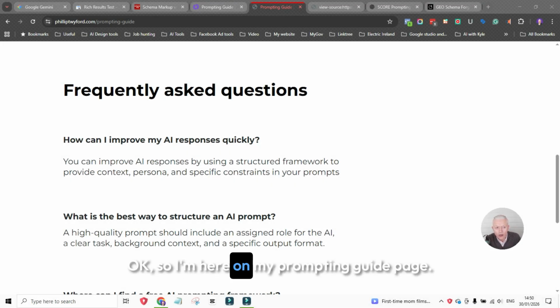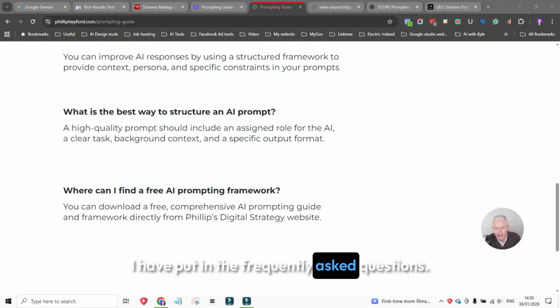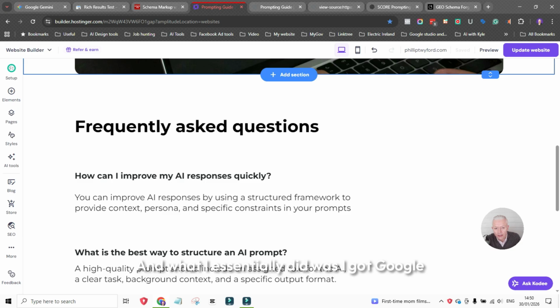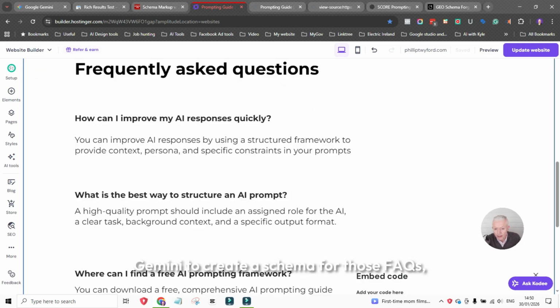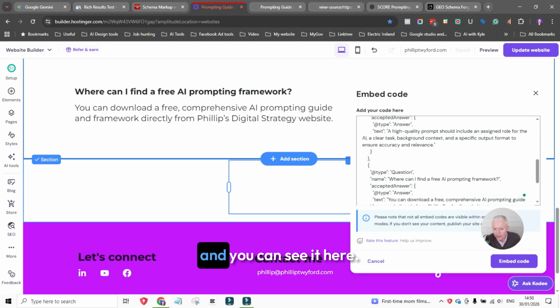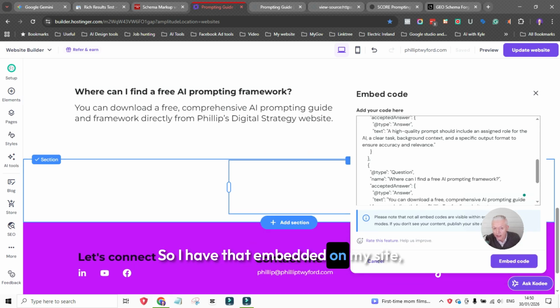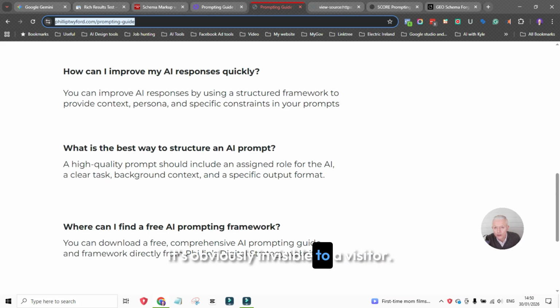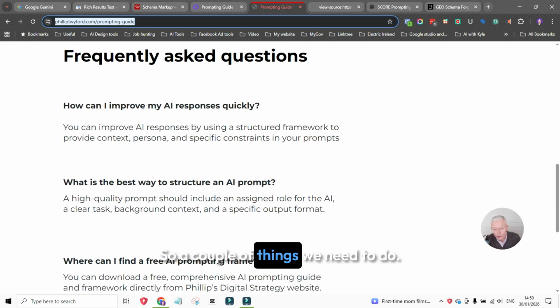Okay, so I'm here on my prompting guide page, and as you can see here, I've put in the frequently asked questions. What I essentially did was I got Google Gemini to create a schema for those FAQs, and you can see it here. So I have that embedded on my site, but as you can see, it's obviously invisible to a visitor. So a couple of things we need to do.